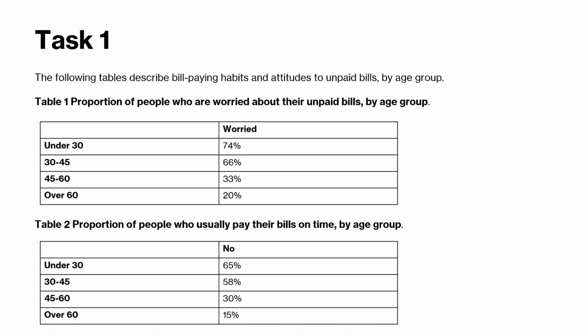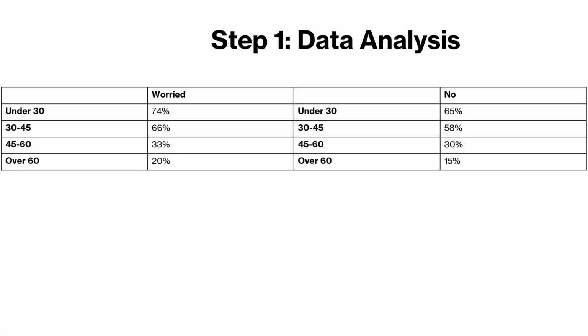So look at this. We have a task on hand. So we have 2 tables here which are showing us bill paying habits and attitudes to unpaid bills by age group. How would you go about solving this? I've just showed you the 4 steps that you need to do, right? Let's take them. So what's the first step that we have to do? Analyze the data. So we have the data here.